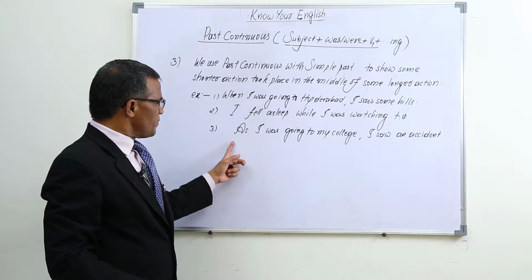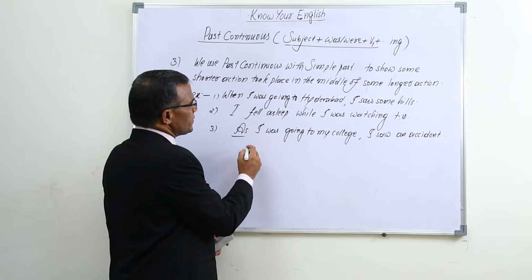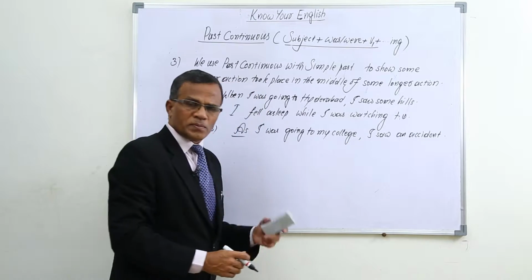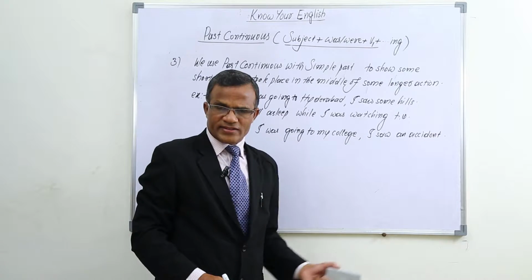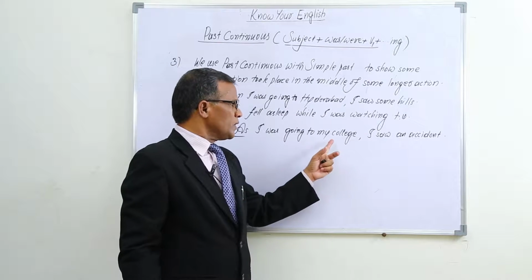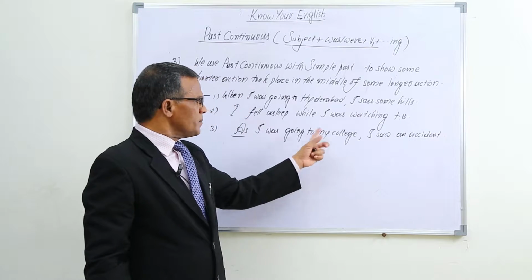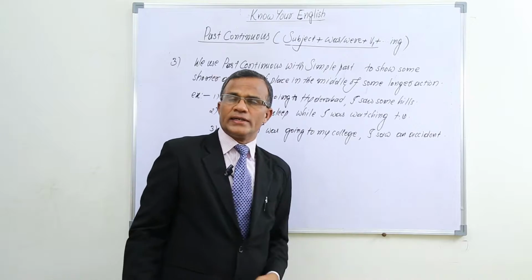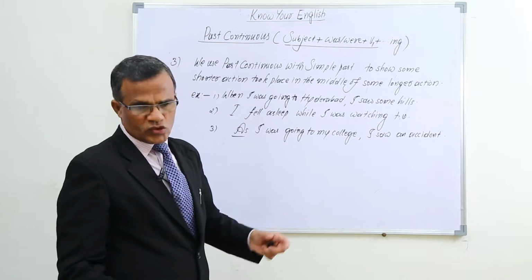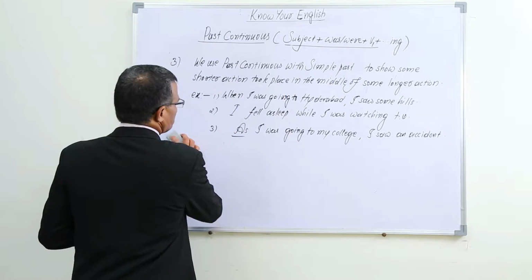And in the same way, as I was going to my college, as is also a conjunction which is used at the beginning of the sentence. I was going to my college is past continuous. I saw an accident is simple past. The same way here. So longer action is going to my college, shorter action is seeing an accident. In the middle of this longer action, a shorter action took place. So we are able to use past continuous in this way. Now let us switch over to one more condition.